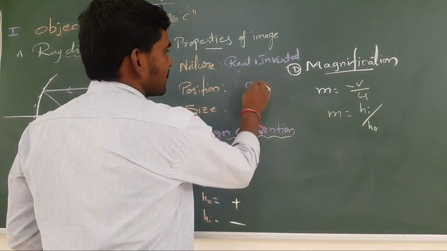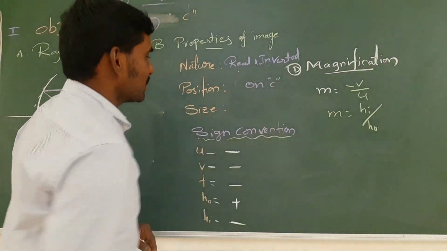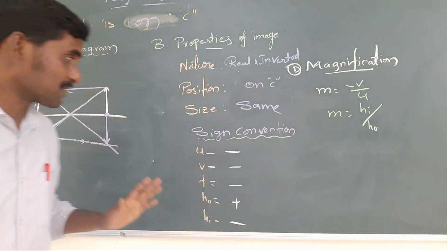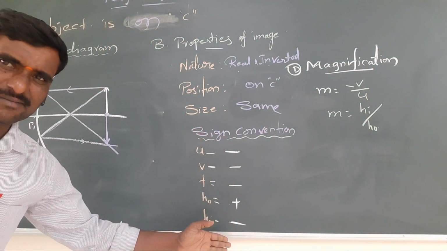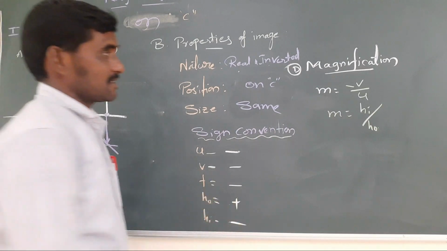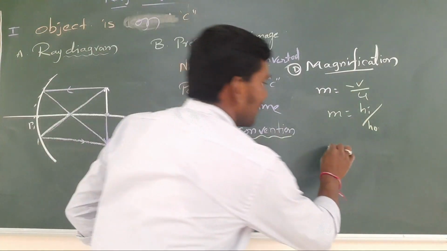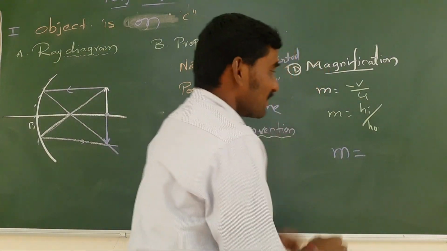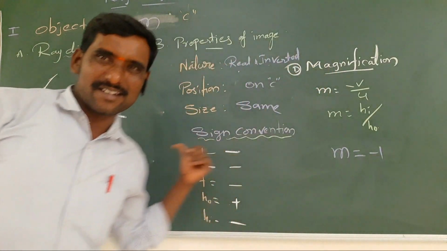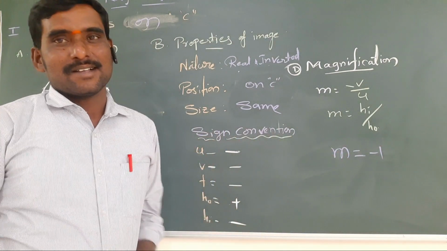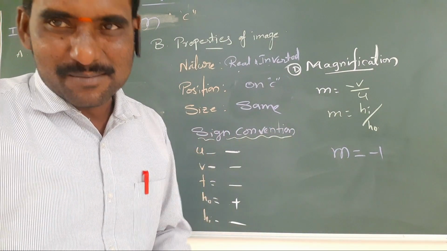Position: it is on C, the center of curvature. Size: same size, no big, no small. Sign convention same: image down is minus, up is plus. Magnification: same size now, so M equal to -1, because minus is a real image, and 1 because it is the same size. This is very important, they ask it in the exam.